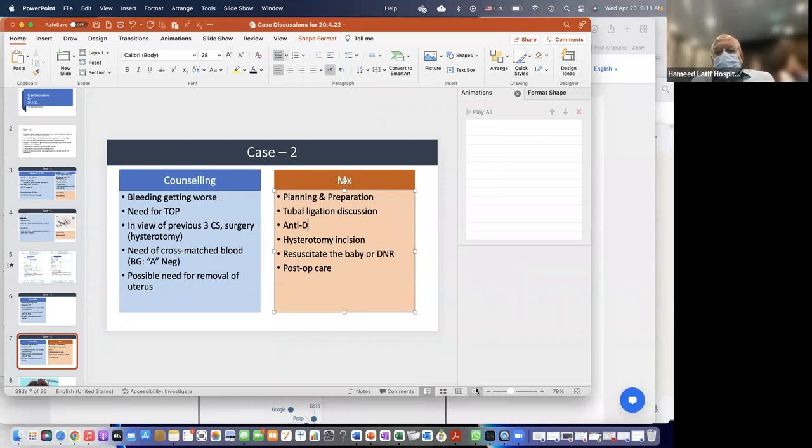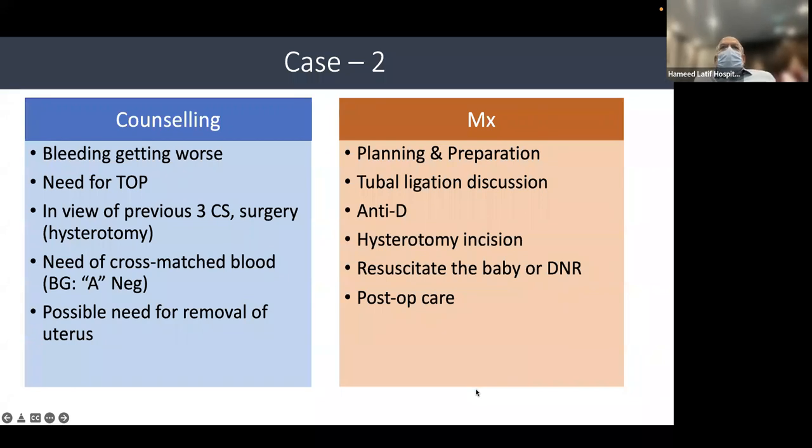एंटी-डी. So how much time does it take for the antibodies to develop when RH sensitization takes place? Would it be that the antibodies would already be present? It might be. So the questions हैं एंटी-डी के बारे में.